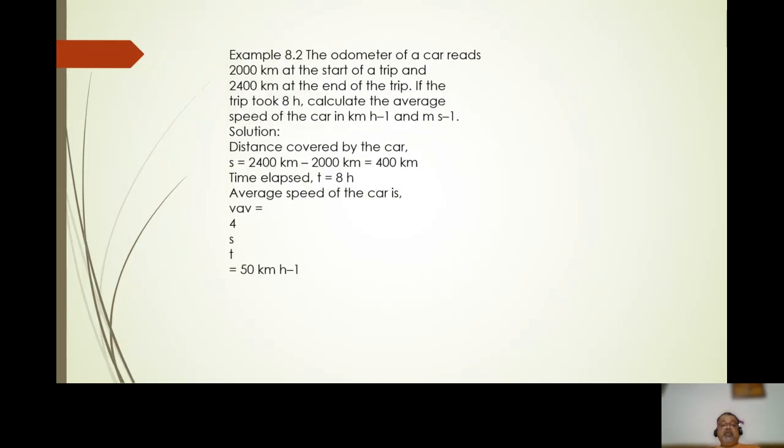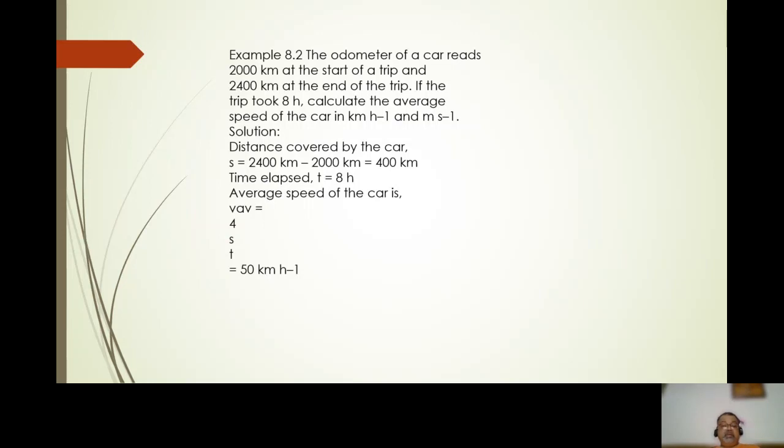An example: the odometer of a car reads 2000 km at the starting of the trip, and at the end of the trip we read 2400 km. If the trip took 8 hours, calculate the average speed of the car per hour and meter per second.